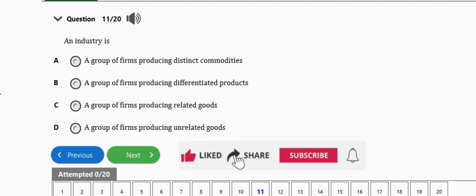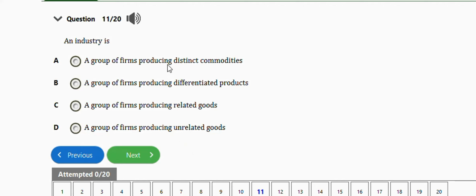This question says an industry is, they are looking for a definition: a group of firms producing distinct commodities, a group of firms producing differentiated products, a group of firms producing related goods, a group of firms producing all related goods. So the right answer is option C, which is a group of firms producing related goods.